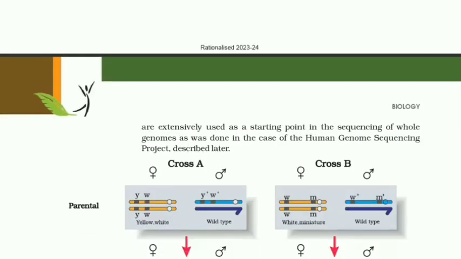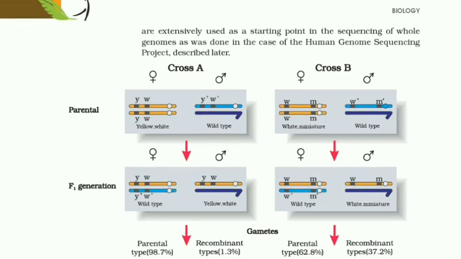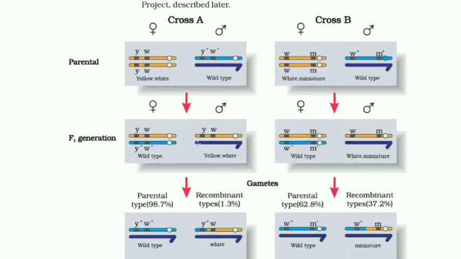Today, genetic maps are extensively used as a starting point in the sequencing of whole genomes, as was done in the case of the human genome sequencing project described later. The process of Morgan's experiments is shown over here. You can have a look at the same.